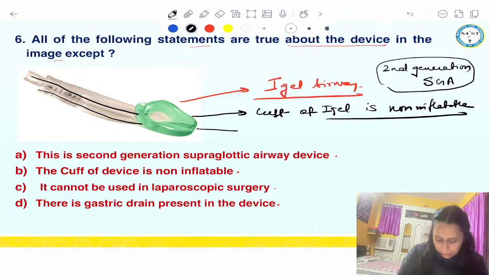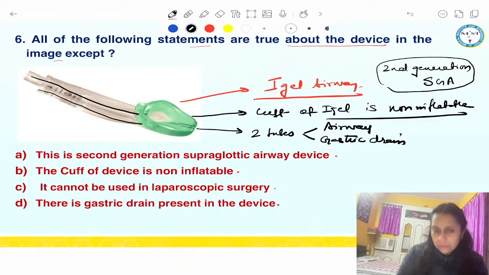So it has two tubes, airway tube and gastric drain. And through this gastric drain, we can deflate the stomach of the patient also. So what is the wrong? All the statements are true except.